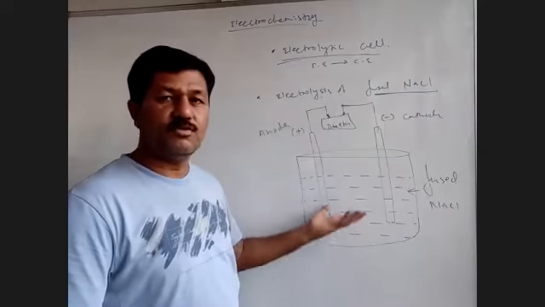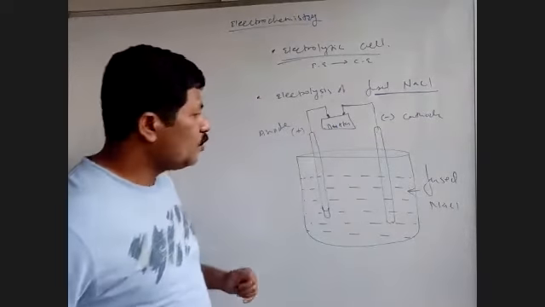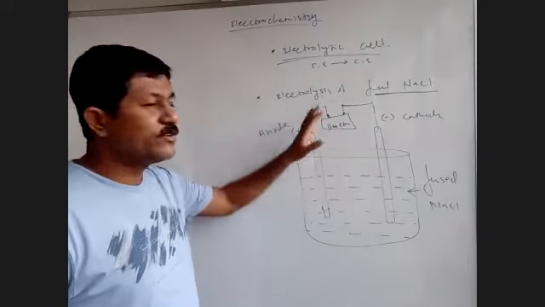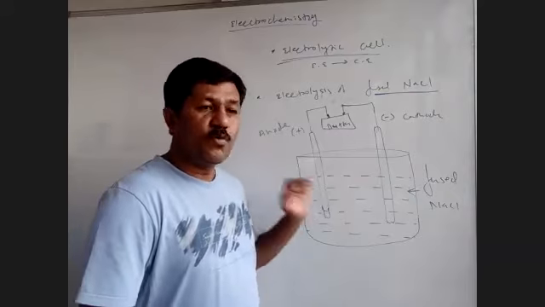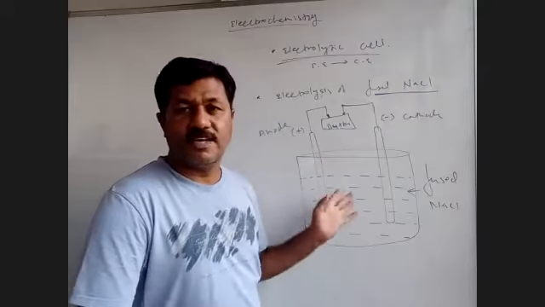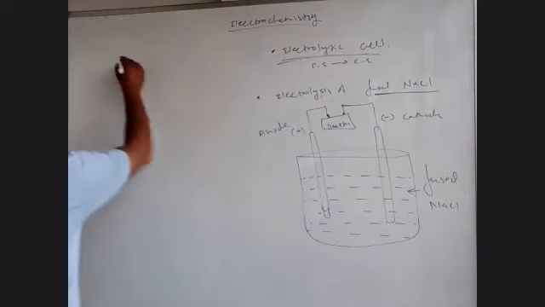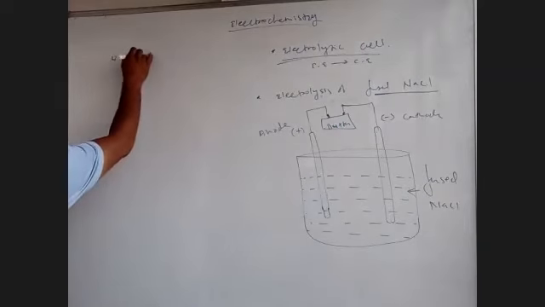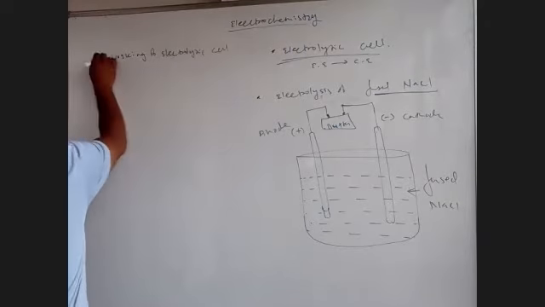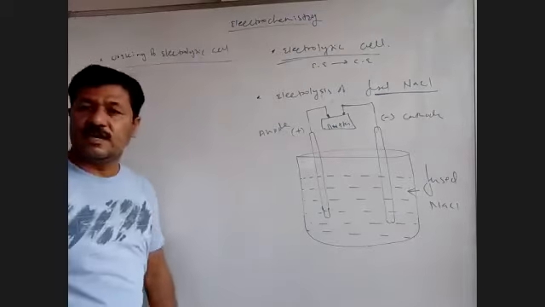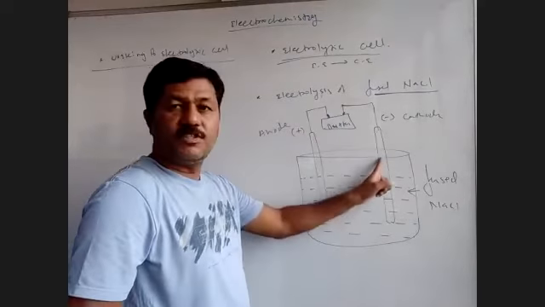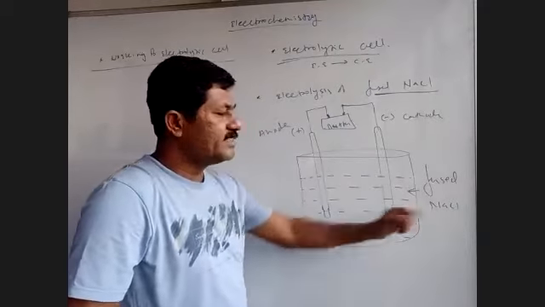So what happens here actually, that is what we will discuss. Now when the circuit is completed, fused NaCl is taken, this cell starts working, that is, electrolysis starts. When electrolysis starts, at that time some reactions occur, and these are called the working of this electrolytic cell. So under the working we discuss the reactions, that is nothing but the reactions happening in this cell. So this cell has two electrodes, the cathode, which is negatively charged, and the anode, which is positively charged. And this cell has NaCl.